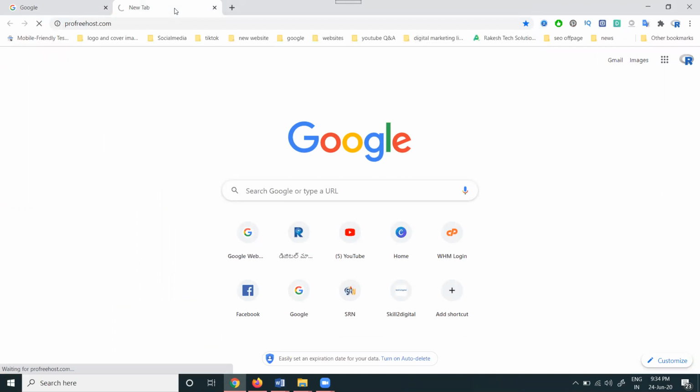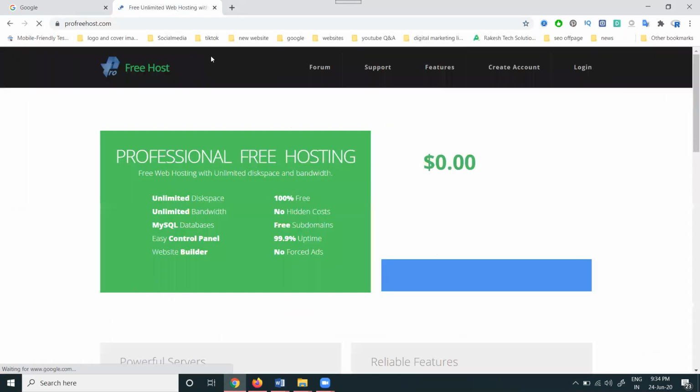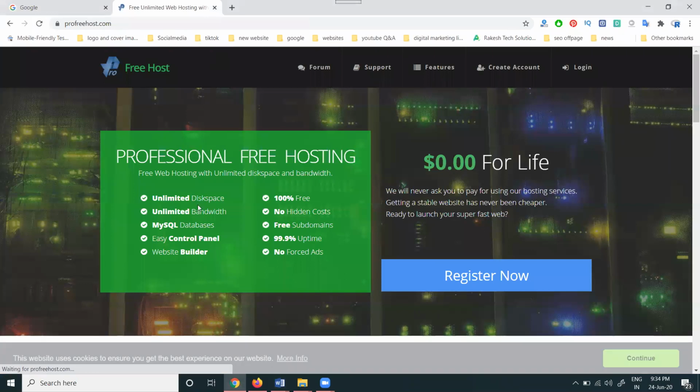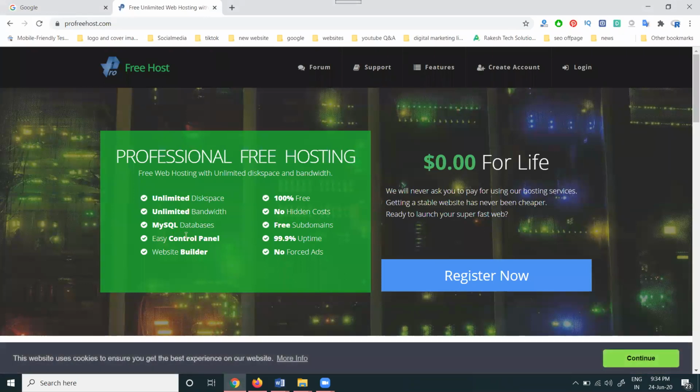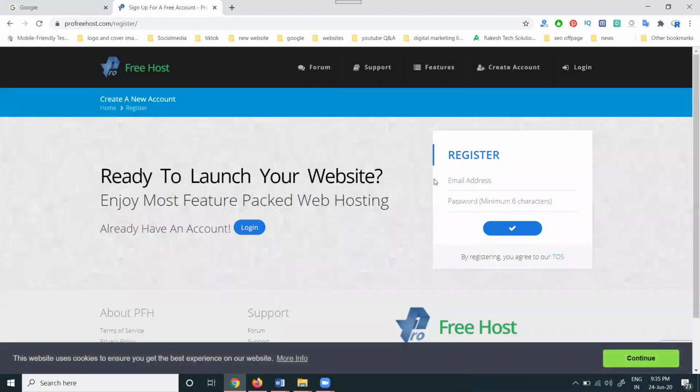In the first one, profreehost.com, the domain and hosting are completely free, with unlimited disk space, unlimited bandwidth, MySQL database, easy control panel, website builder, 100% free, no hidden cost, free subdomains, 99.9% uptime, and no forced ads. You can just register for an account here. It is completely free for creating a website. Just create an account and create your free website using profreehost.com, the first website.